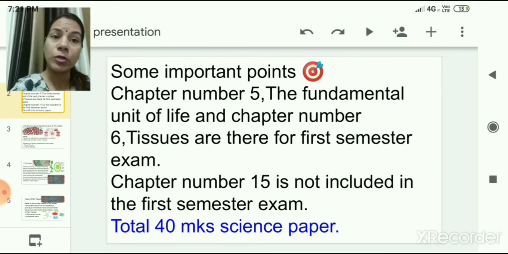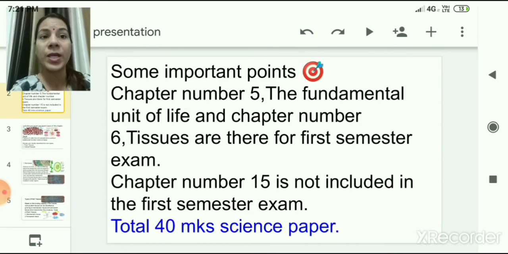Earlier we studied about chapter number 15 also, that was improvement in food resources. That is not included in first semester exam. We are not going to have this chapter further also, because just to reduce your portion, this chapter is omitted from our portion. So for your first semester exam, we will be having only 2 chapters.